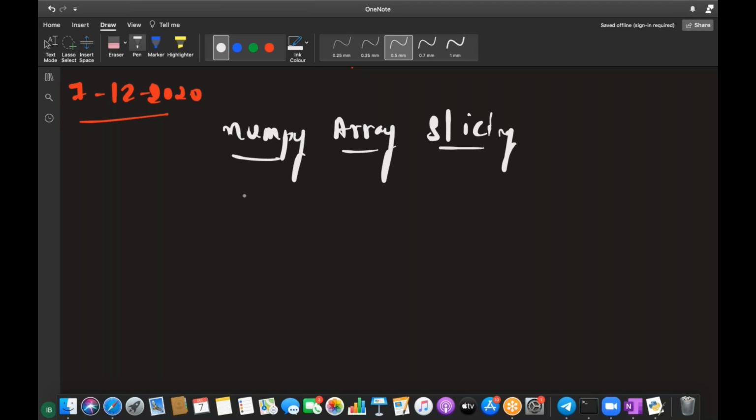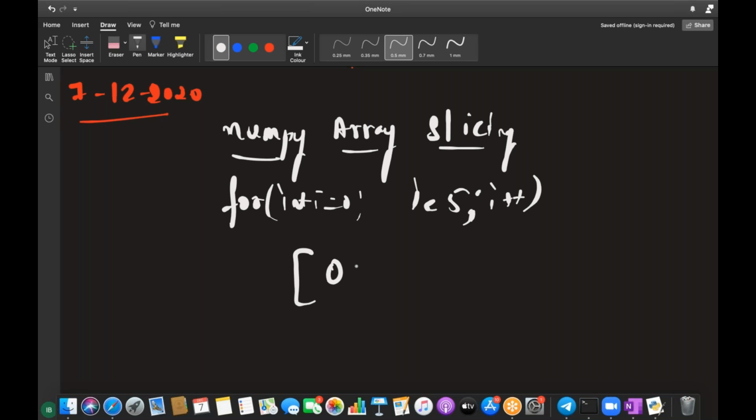It's a simple thing. It's nothing but instead of writing a for loop, for int i equals 0, i less than 5, i plus plus. In simple words, instead of writing like this, you can use slicing and tell it to start from 0, end at 5, and the update should be 1. Instead of writing the for loop, you will be writing like this. That is the main agenda you need to look at.